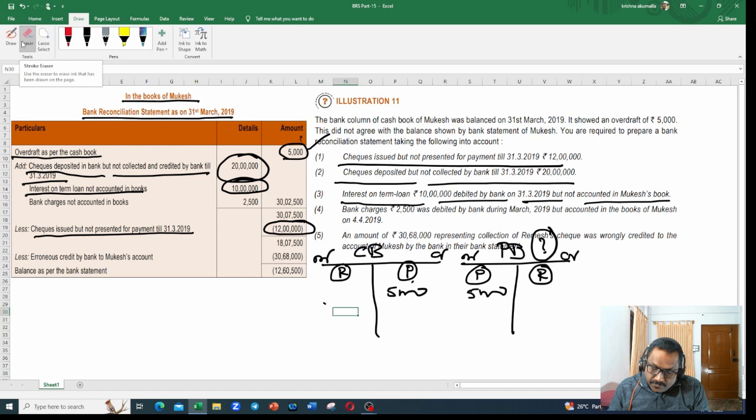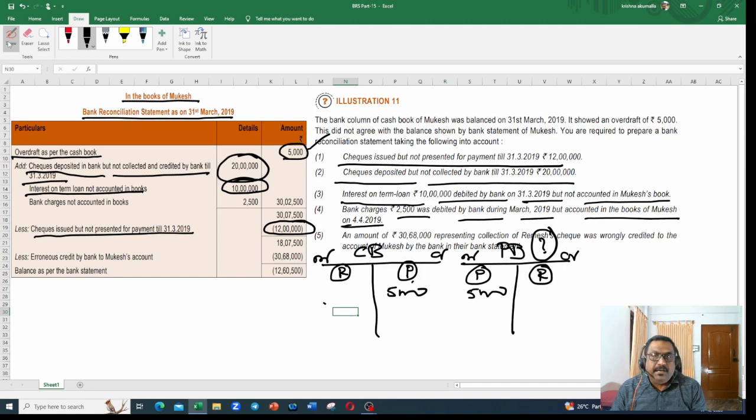Bank charges 2,500. Bank charges 2,500 was debited by bank during March 2019 but accounted in the books of Mukesh on 4th April. This I already explained. Bank charges debited by the bank in the month of March. How much? 2,500. But this is not recorded in the cash book before 31st March. When it was recorded? It was recorded on 4th April. Since it was recorded on 4th April, which is beyond our reconciliation date, we should not consider that as recorded in our cash book.